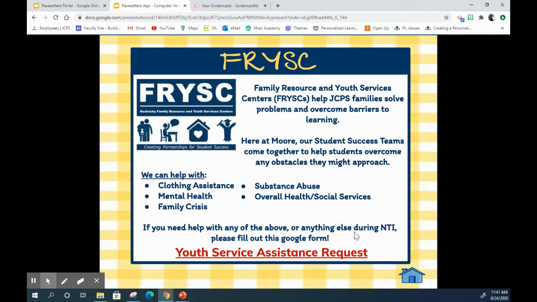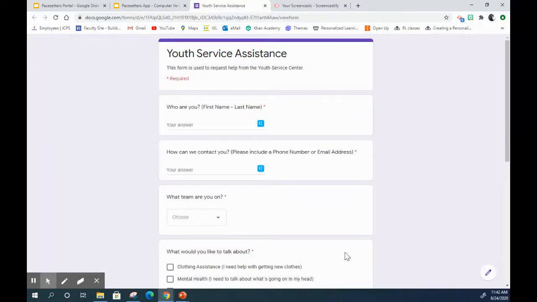The student success team can help with things such as clothing assistance if you have a need for that, mental health, family crisis, substance abuse, overall health and social services. If you need help with any of these things or just help with anything during NTI, you can click this Youth Service Assistance Request Google form, and it will bring you to a Google form to fill out.